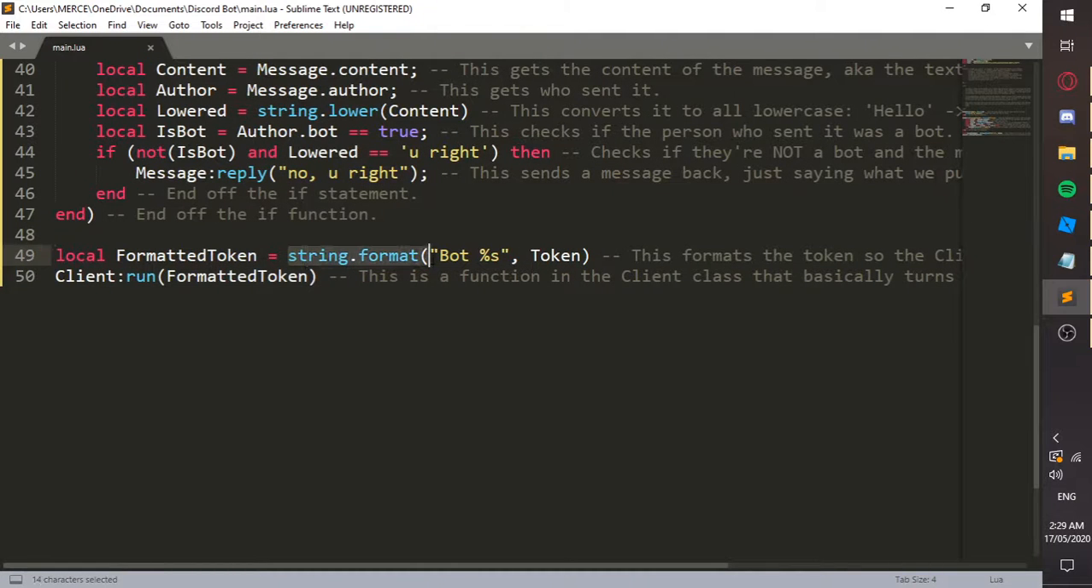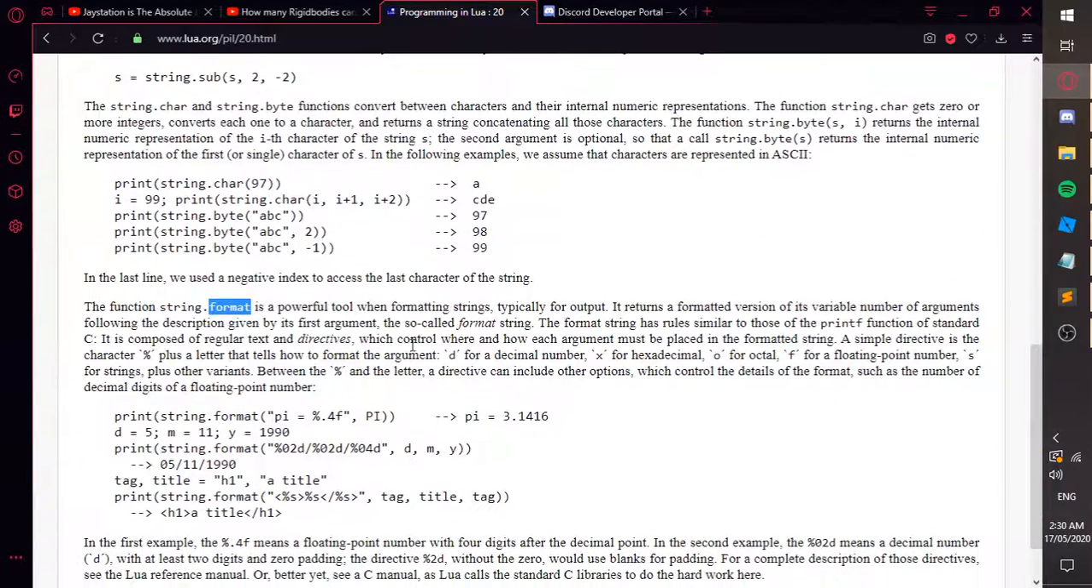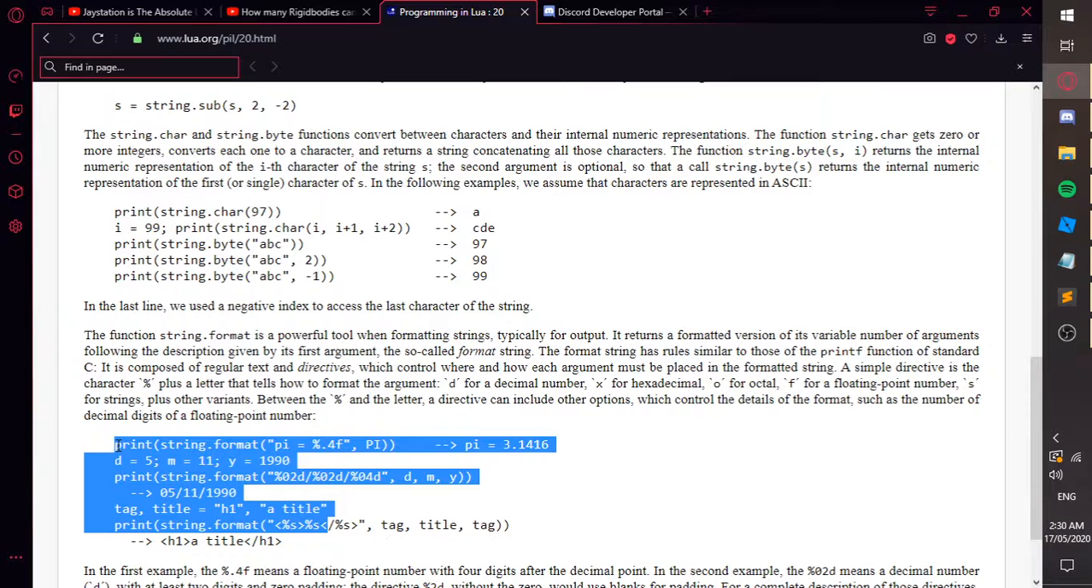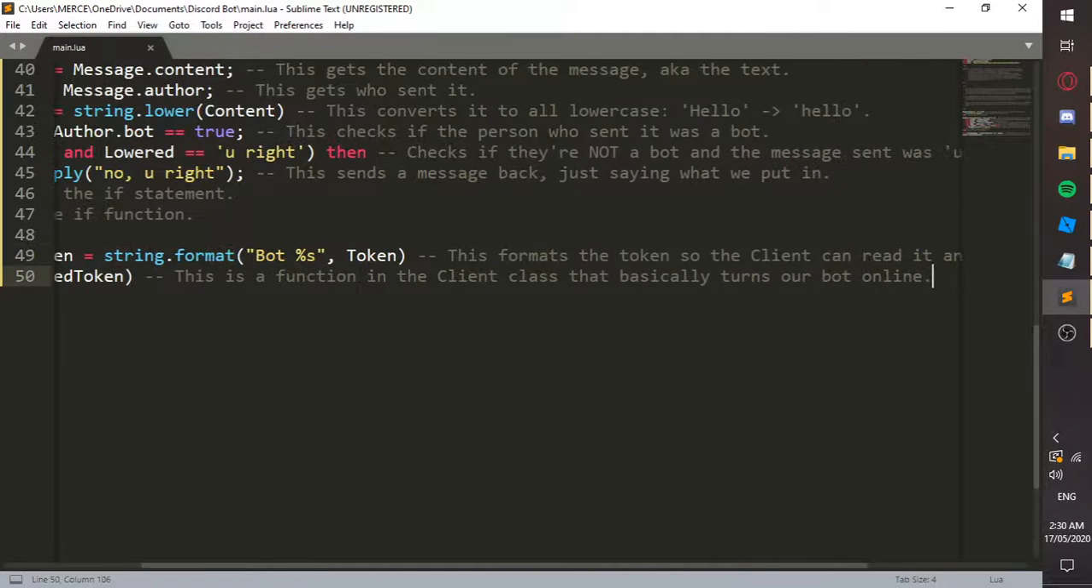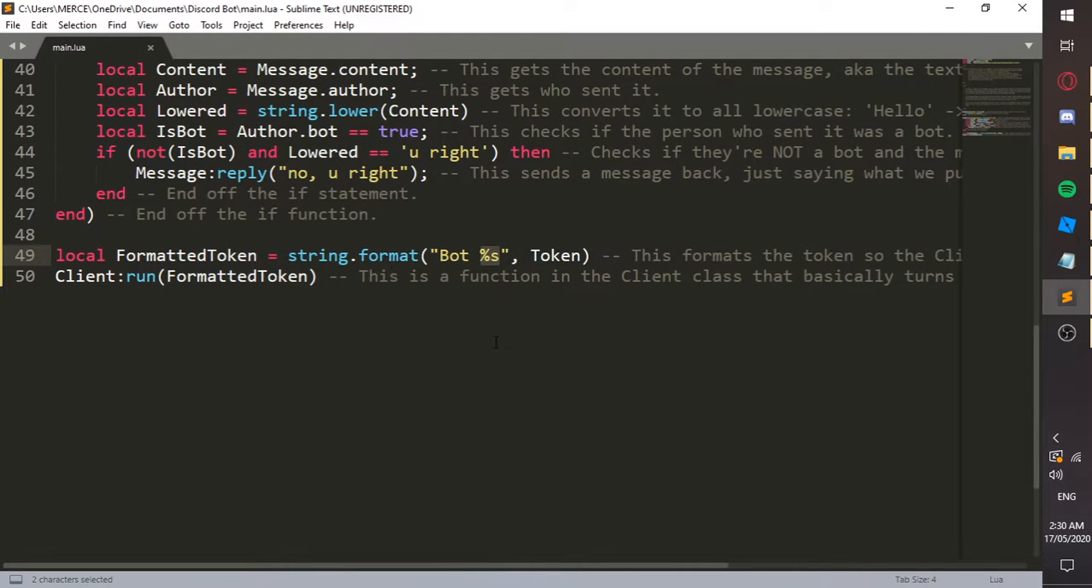Anyway, format is a function. Powerful tools. This is confusing, but we don't care about that. Basically, this %s is a placeholder for a string, and we pass all the placeholder values here in order. So if we did %s again, and we had token, it would do the token twice. If we had like "haha", it's going to do the bot's token, our token, and then haha. That's how you use the string.